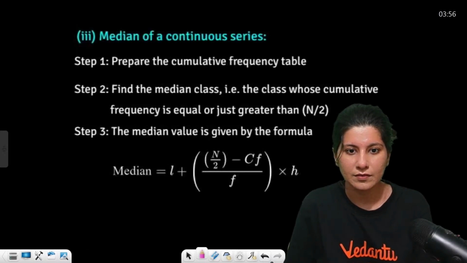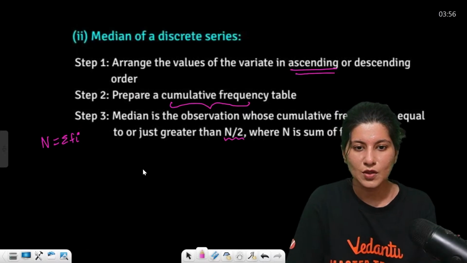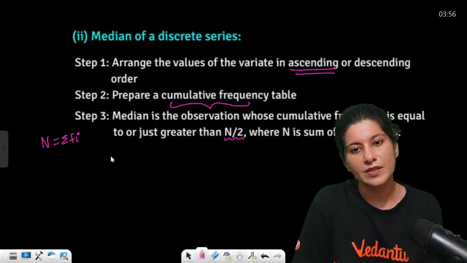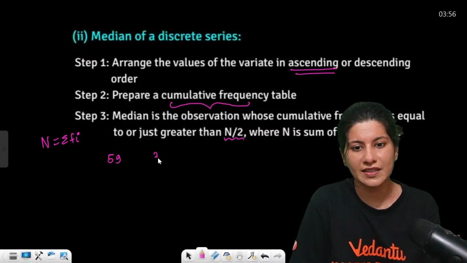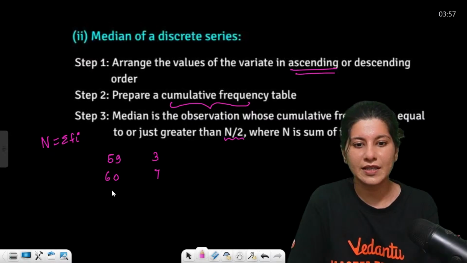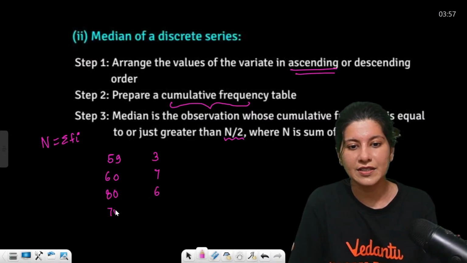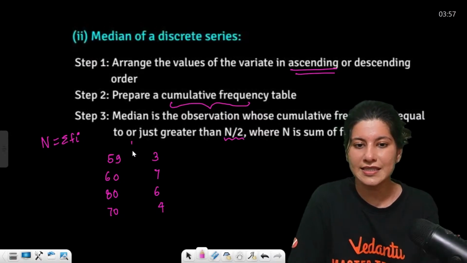Okay, so suppose observations are: 59 is coming 3 times, 60 is coming 7 times, 80 is coming 6 times, and 70 is coming 4 times. Suppose this is the discrete data which is given to you. This is xi, this is fi.